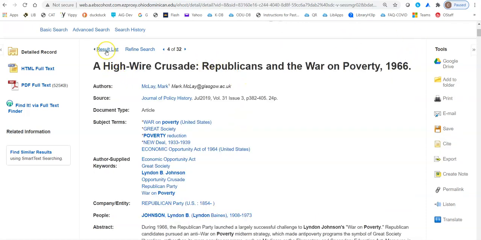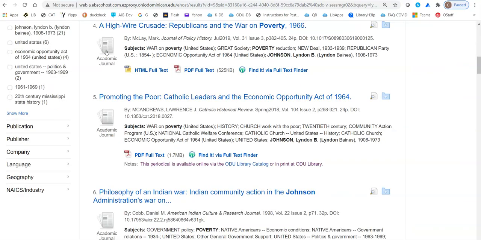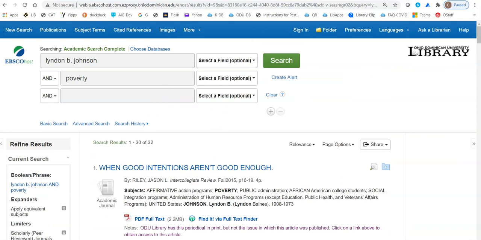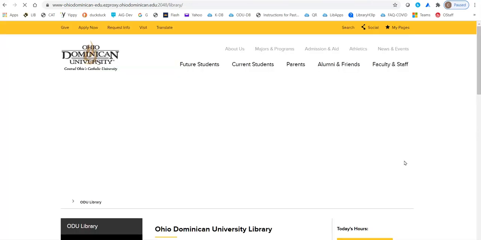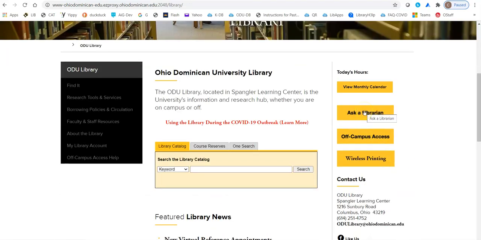Now I go back to my results list here, and then I can look further down. And again, that's our database. That's Academic Search Complete. Great database to learn. If you have any questions, you can go to our home page here. And again, the Ask a Librarian page is available right here, or anytime you see a chat pop up in your window.